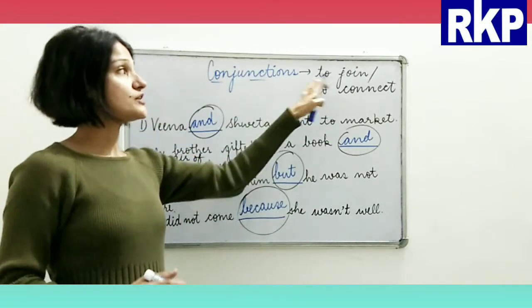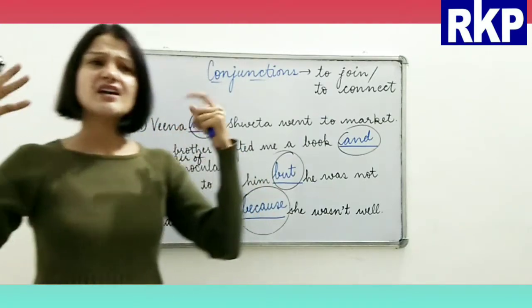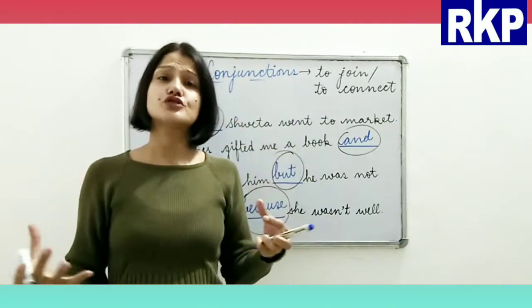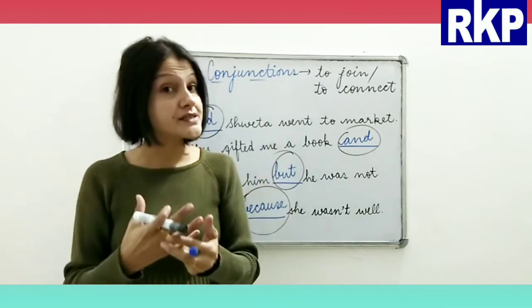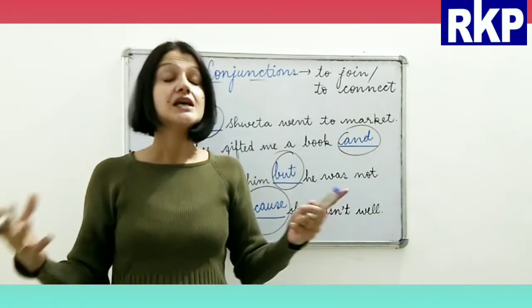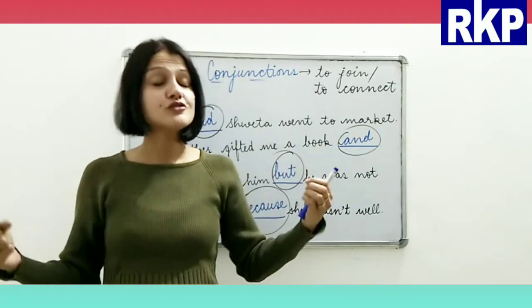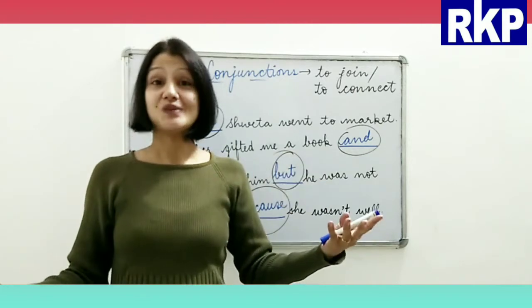Now, conjunctions. What do they join and what do they connect? They are used to join words, more than one word, right? So they join them, they join phrases, and they also join the clauses, right?